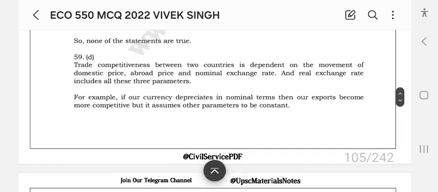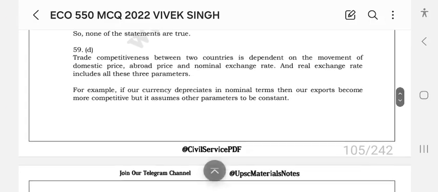Trade competitiveness between two countries is dependent on the movement of domestic price, abroad price, and nominal exchange rate. Again, real exchange rate includes all these three parameters. For example, if our currency depreciates in nominal terms, then our exports become more competitive, but it assumes other parameters to be constant.